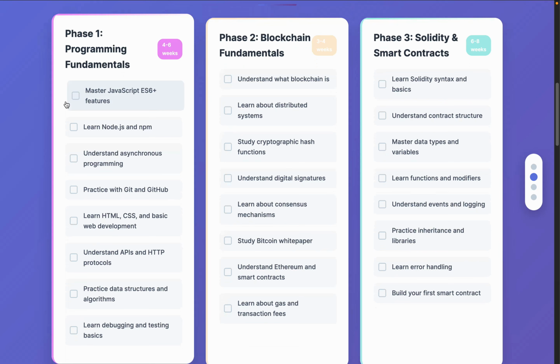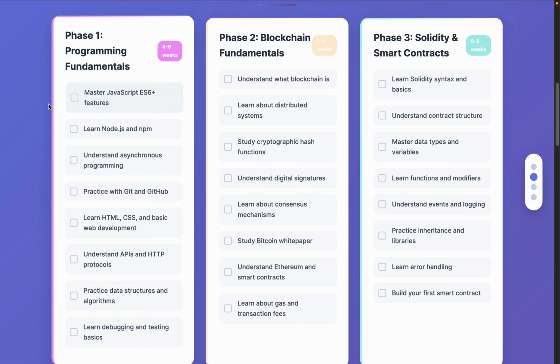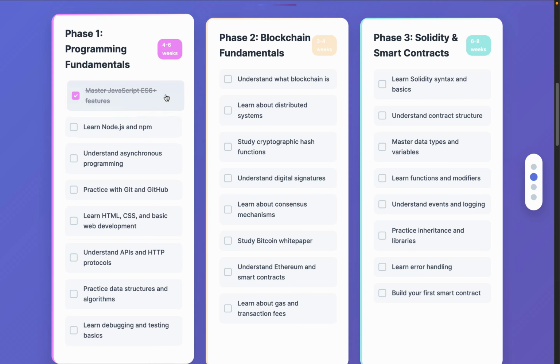First thing I would suggest is that you need to have a basic understanding. I'm not telling you to be a master in JavaScript, but you have to have a basic understanding of ECMA 6 in JavaScript, the class constructor, and that's what I have mastered. Just learn 20%, that would be enough for you. When you start working on the project, you will also master it in detail. So learn about JavaScript, ECMA 6 features.